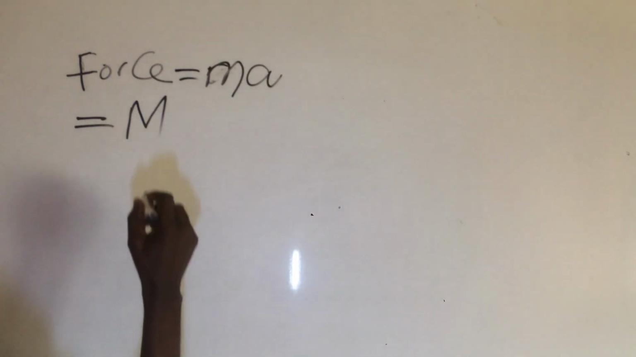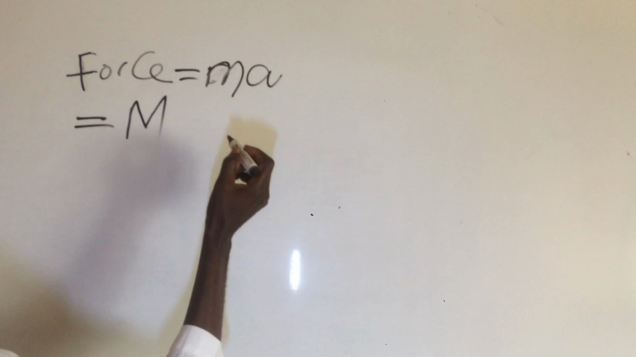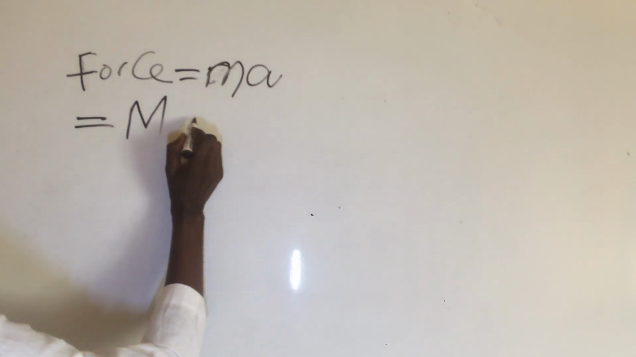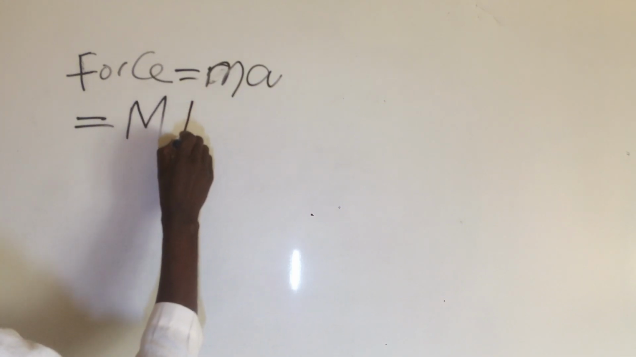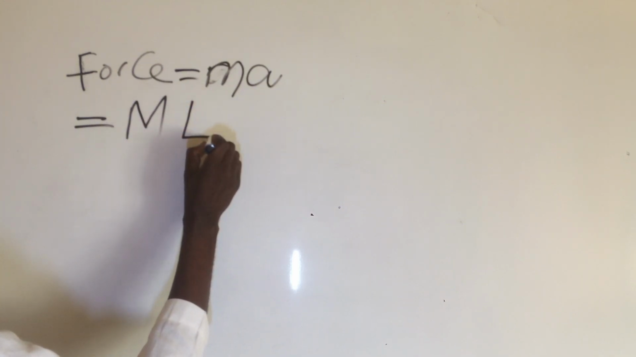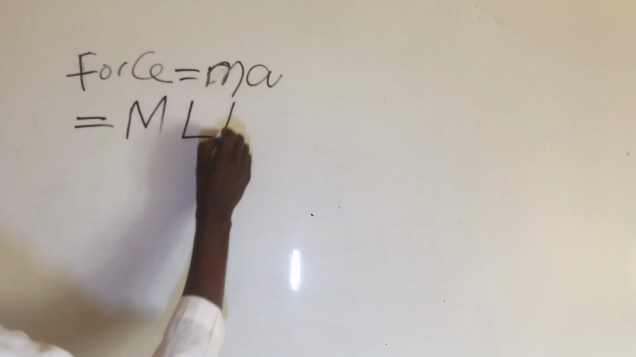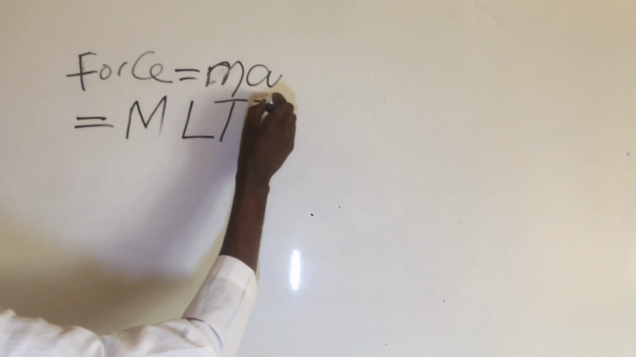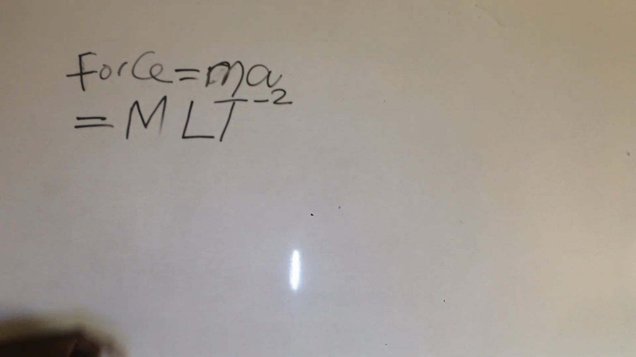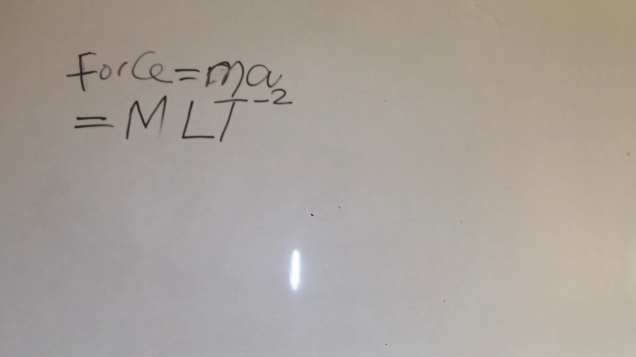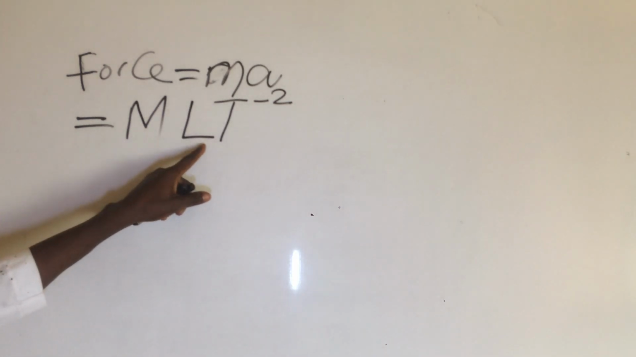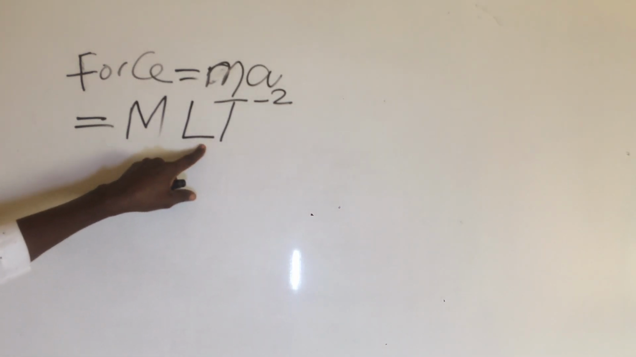You will get that. Now, change in velocity all over time will now give us L, which represents the distance, times time raised to power 2. That is the dimension of acceleration. Okay, I treated this video on this. Make sure you watch it to know how I get this, all right?